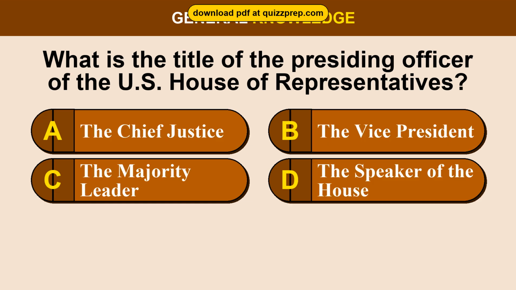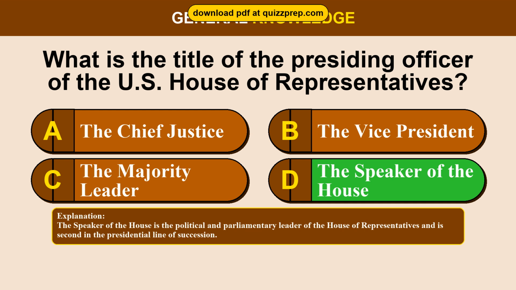Question 75. What is the title of the presiding officer of the U.S. House of Representatives? Option A, the Chief Justice. Option B, the Vice President. Option C, the Majority Leader. Option D, the Speaker of the House. The correct answer is option D, the Speaker of the House. The Speaker of the House is the political and parliamentary leader of the House of Representatives and is second in the presidential line of succession.